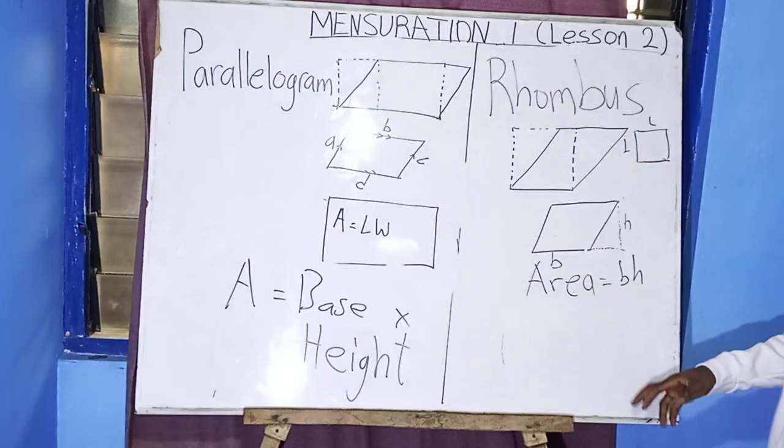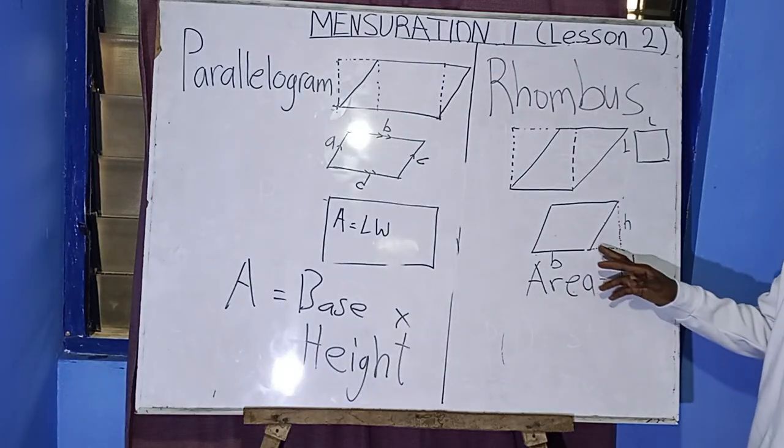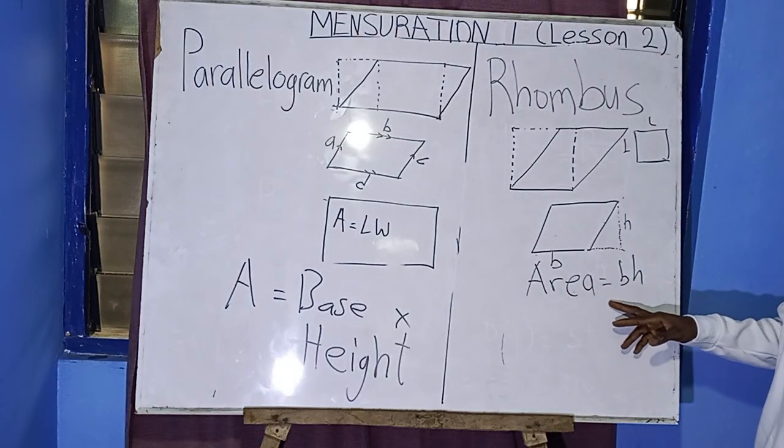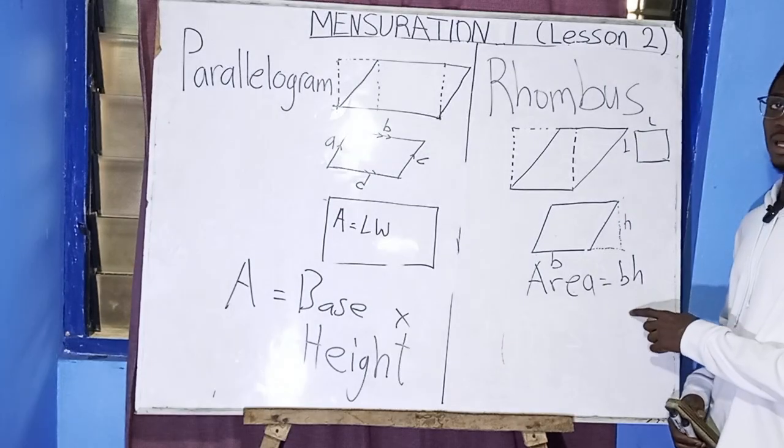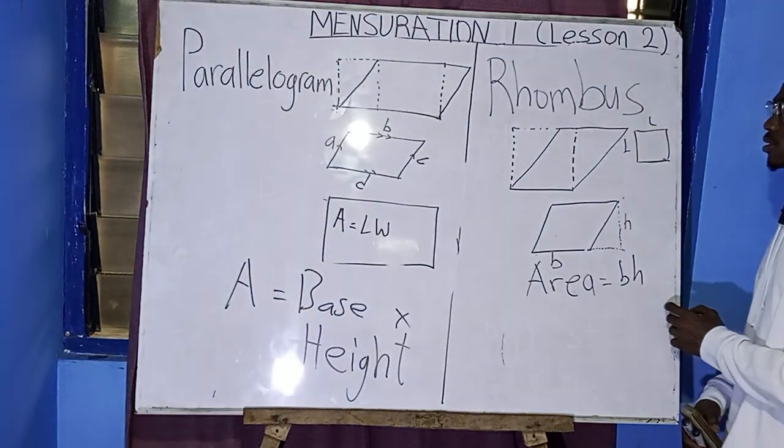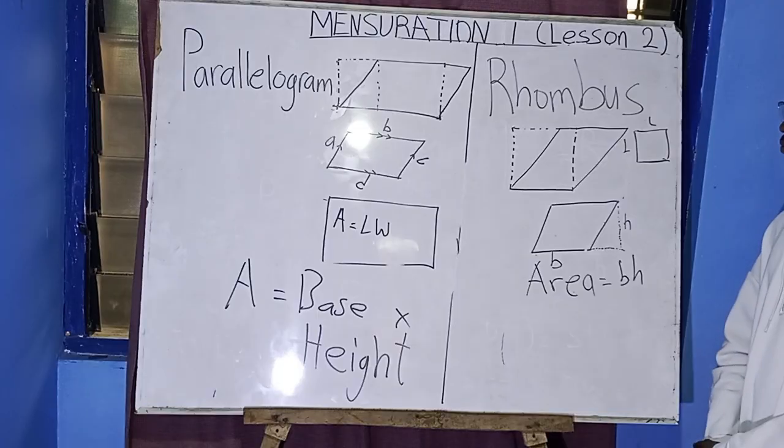Okay, so let's continue. Here we've got to know that the area of the square is base times height.